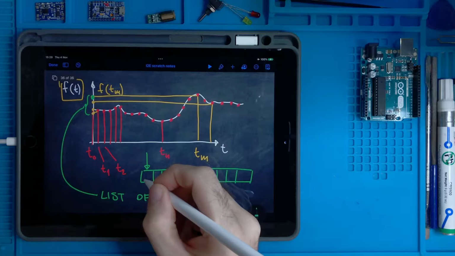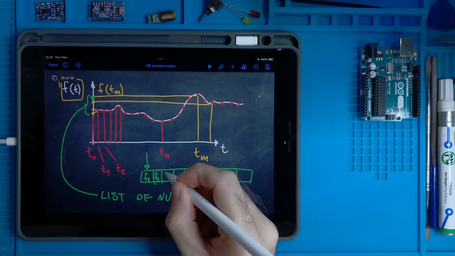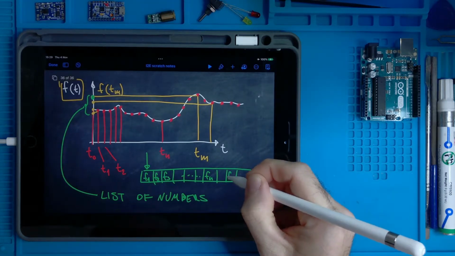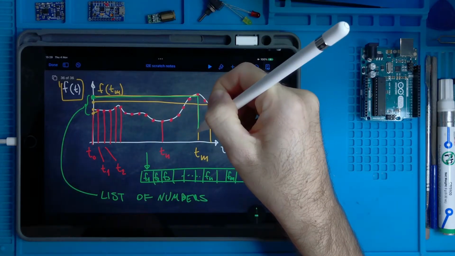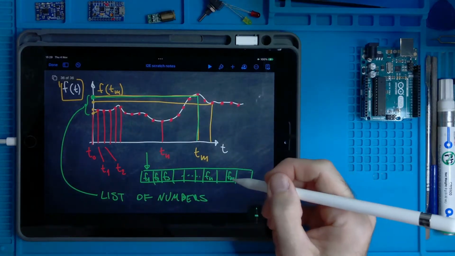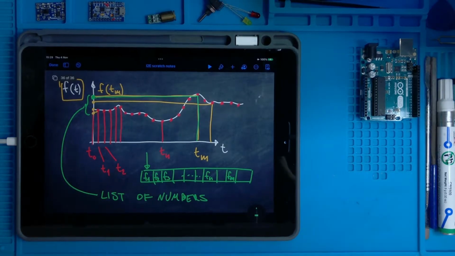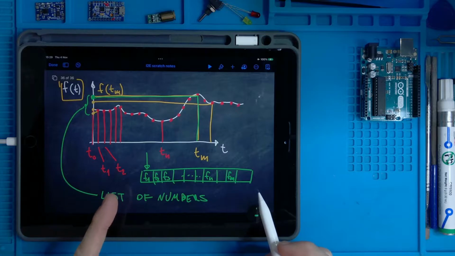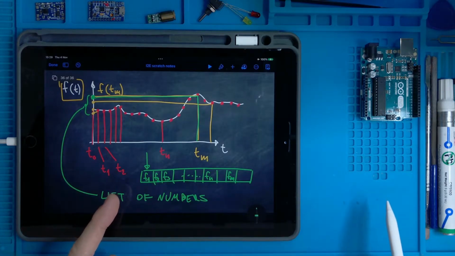Let's call them f1, f2, f3, fn. Here we have fm, this value recorded at the time instant tm, and so on. If we record for a very long time, then this list is going to be very big. So let's say that we can record forever. This list is infinitely long.